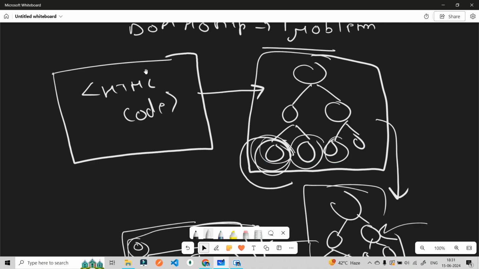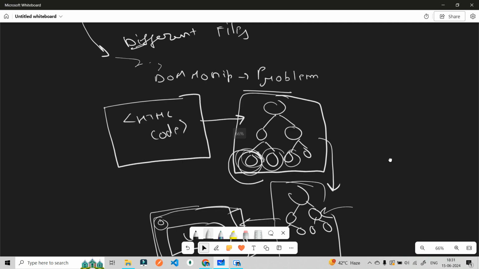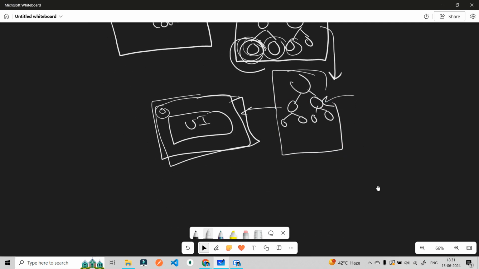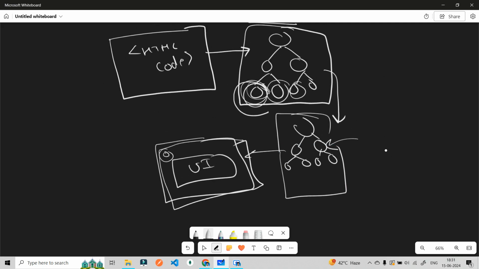The particular page was reloading again and again as soon as I was manipulating the DOM. Behind the scenes, it was creating a new DOM. When I manipulate this particular DOM, a new DOM will be created, and this will reload our page.